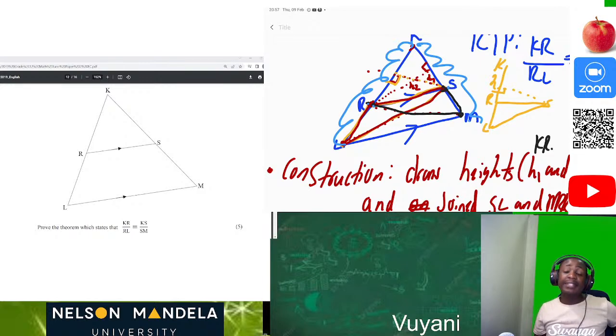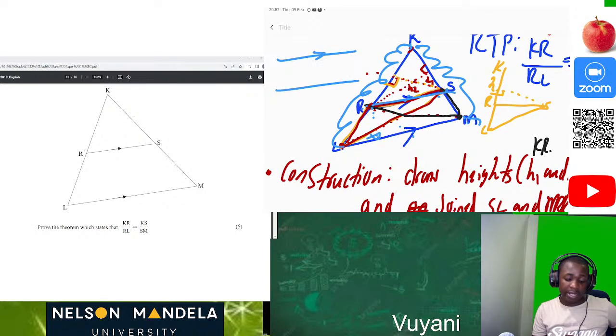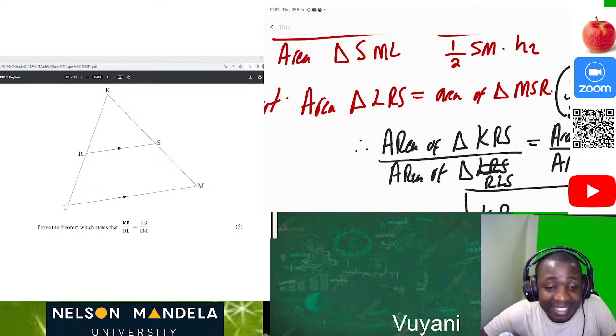They have the same height. Then after that, we also saw that triangle LRS and triangle SMR have the same base, and they are between parallel lines, which means they also have the same height. You still remember when I said that if we have two parallel lines like this and two triangles between them, they will have the same height because they are within two parallel lines. Now you get your 5 marks just for being able to do that.